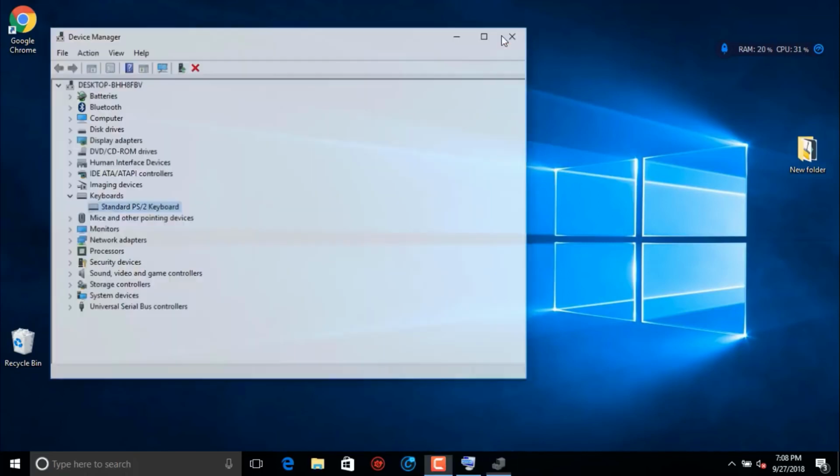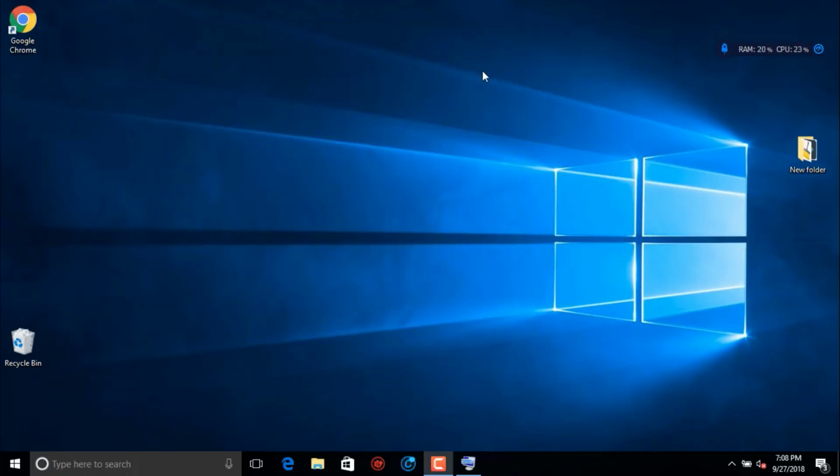Then most important, you have to restart the machine. You have to restart the laptop, then only will your keyboard be fixed.